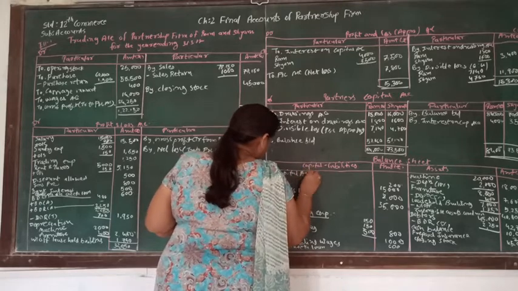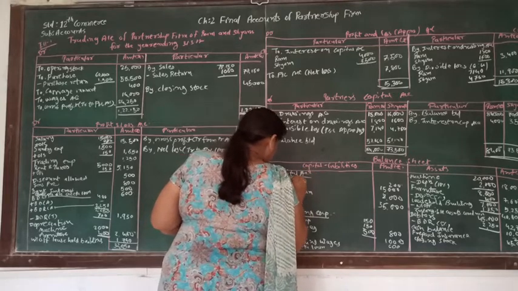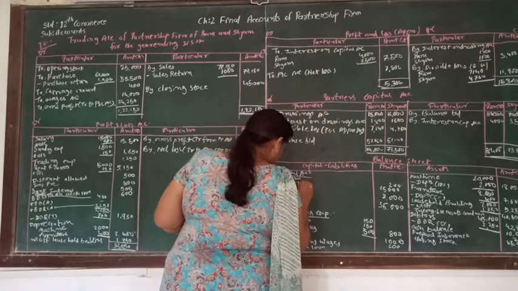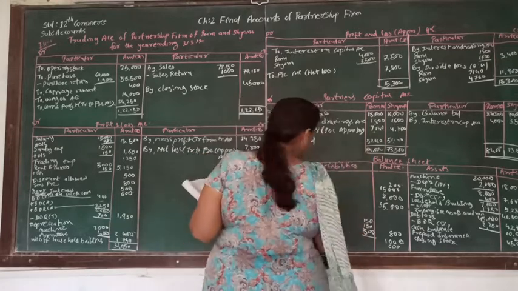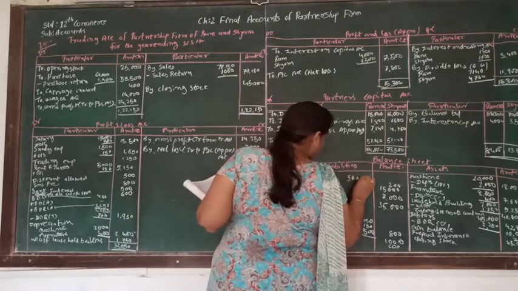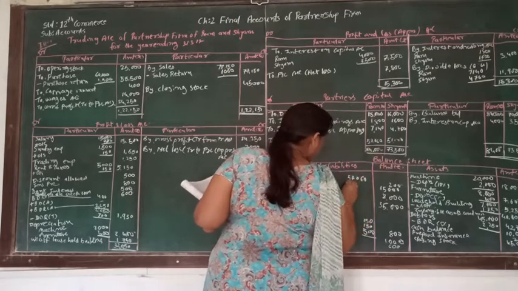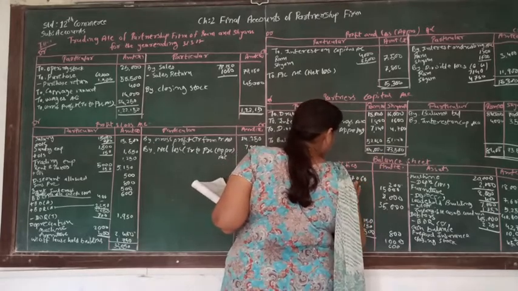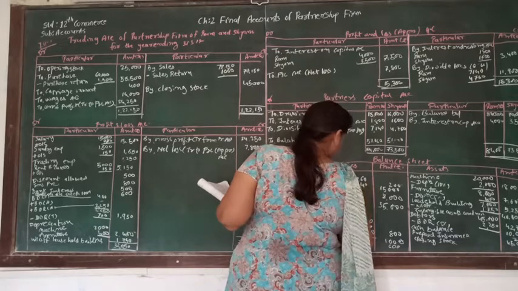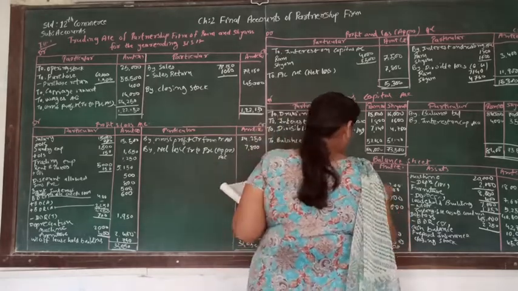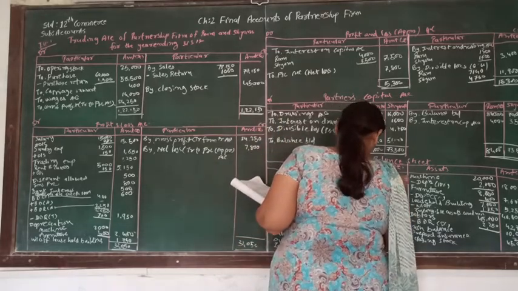So here we are going to take that to the balance sheet, capital account of Ram and Shyam. The capital account of Ram will be 57,060, and the capital account of Shyam will be 51,140. Let's make the total of this. That will be 1,08,200.